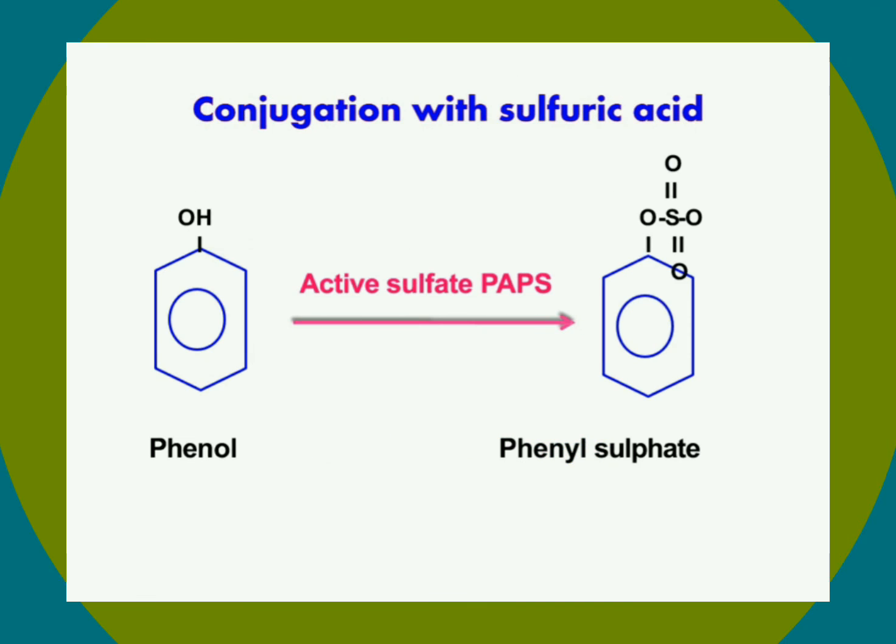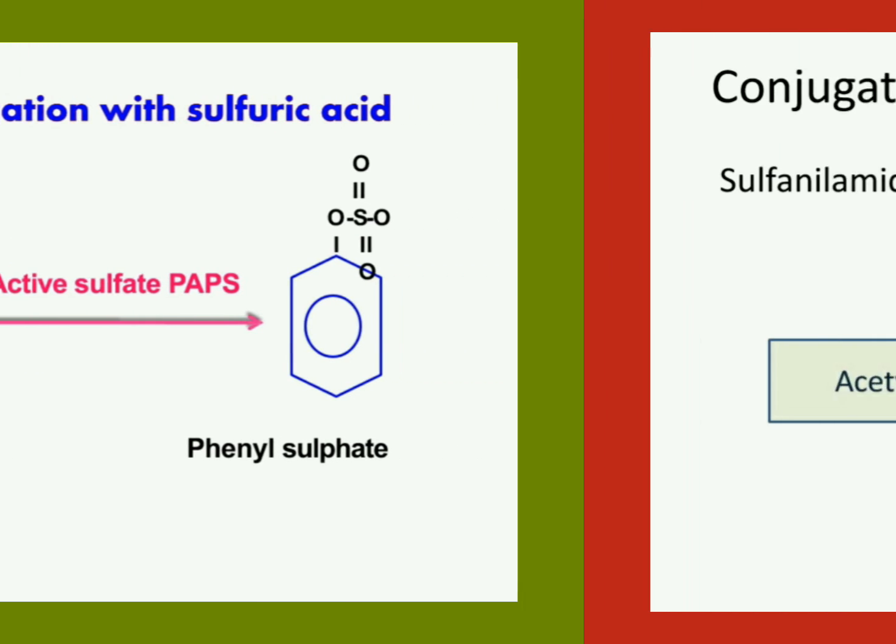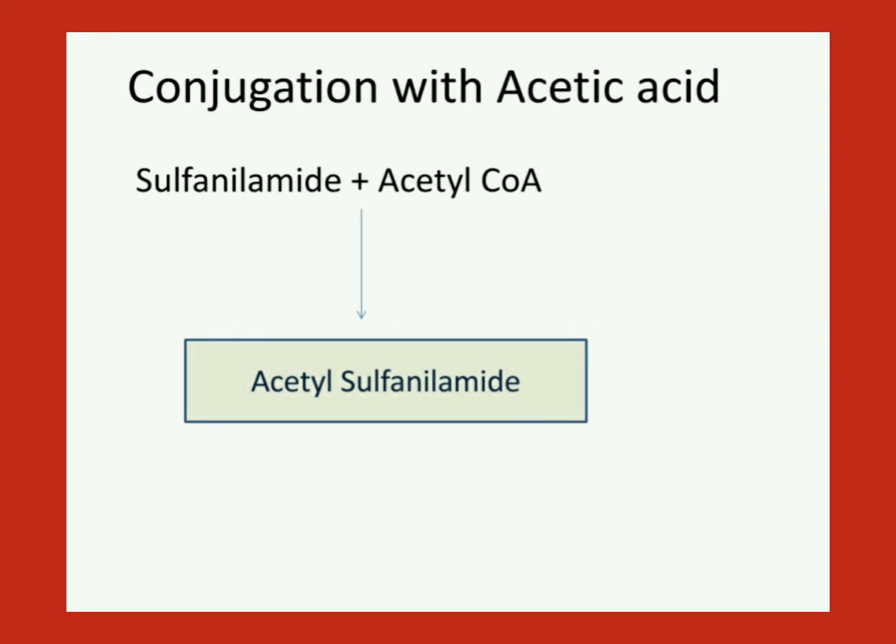Now the next conjugating agent is sulfate. The active form of sulfate is phosphoadenosine phosphosulfate, in short known as PAPS, and this is the active sulfate donor. For example, when phenol is combined with active sulfate, that is phosphoadenosine phosphosulfate, it forms phenyl sulfate. Now the next conjugating agent is acetic acid by acetylation. In acetylation, the acetate donor is acetyl CoA, and this is an example of acetylation.